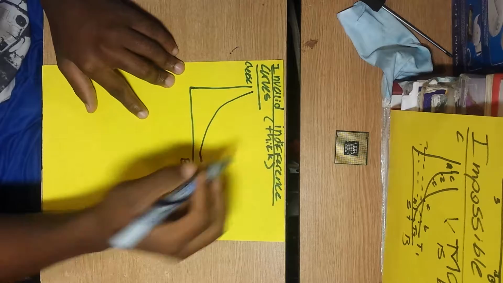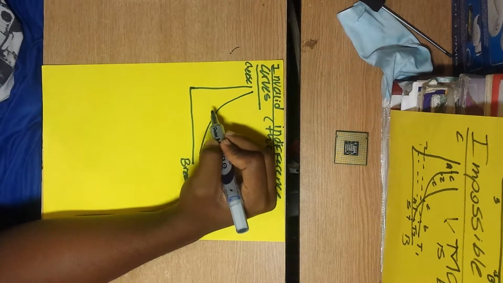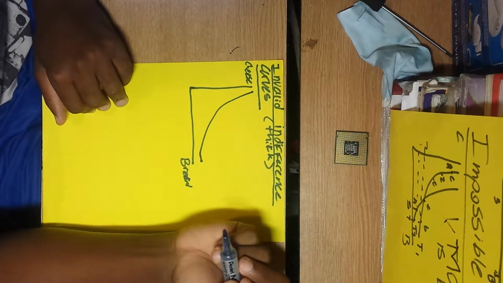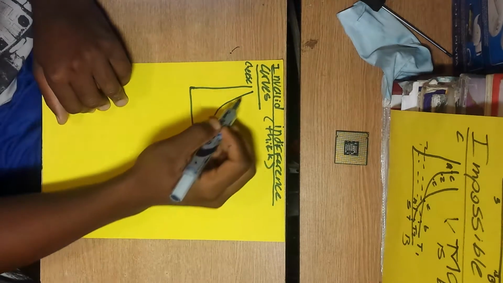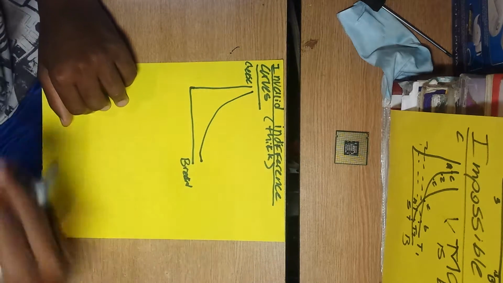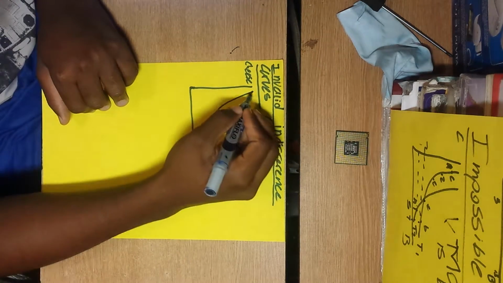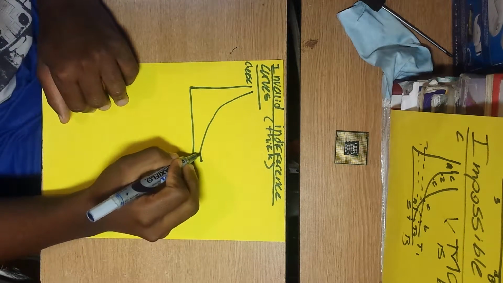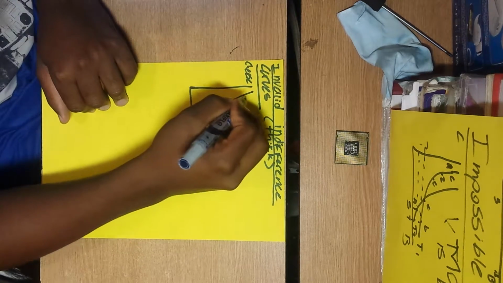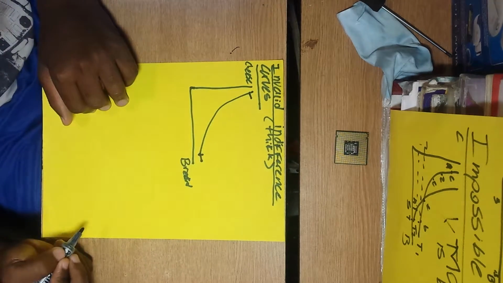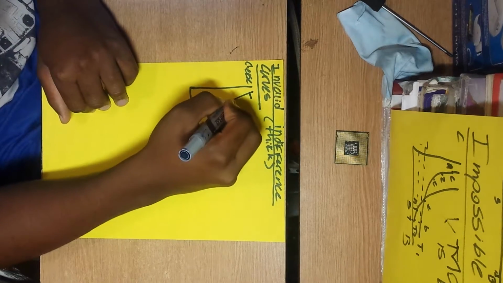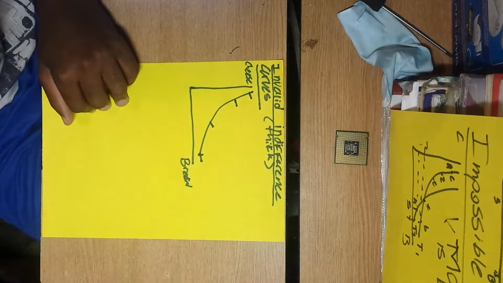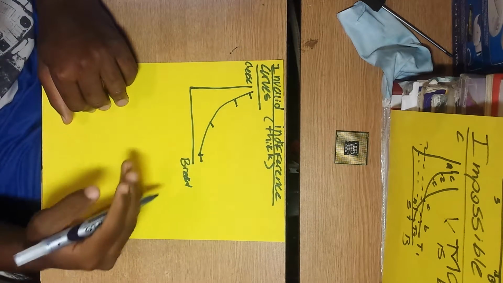But every point on the indifference curve gives me a similar utility. Utility basically means the value I get out of it. So on any point on this indifference curve, I get the same value. So here is the same value as here. Any point on the indifference curve gives me the same value. That's why it's called the indifference curve. I'm indifferent to any point upon the line here.